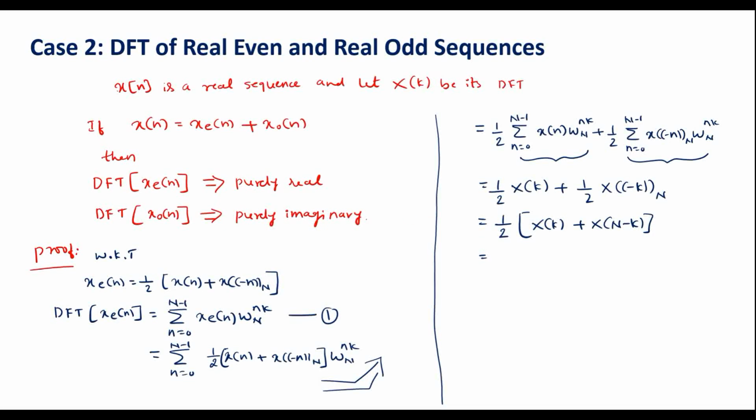And in case 1 we proved that X of N minus k is nothing but X star of k. Therefore we can write DFT of any even sequence, that is xe of n, is equal to half X of k plus complex conjugate of X of k, that is X star of k. This is the required result.